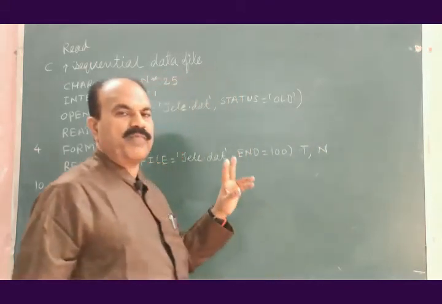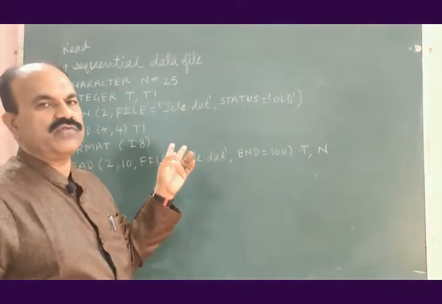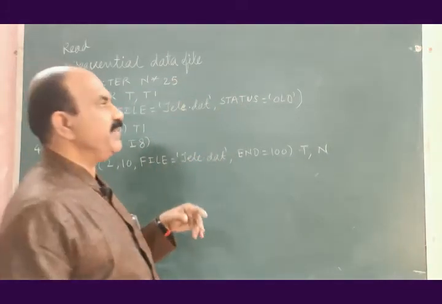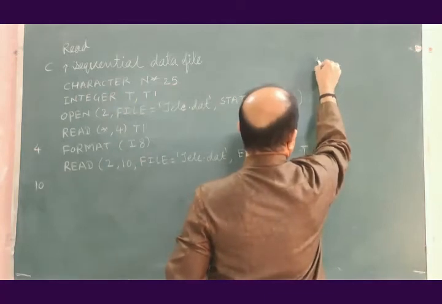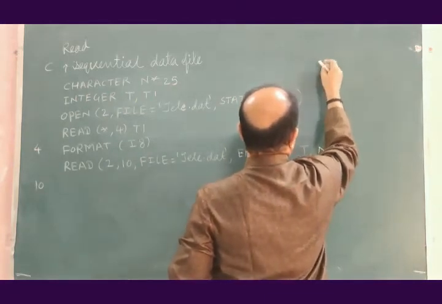In the syntax of the read statement, after the bracket I forgot to write the list of variables.